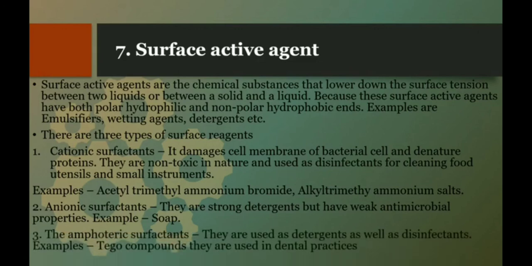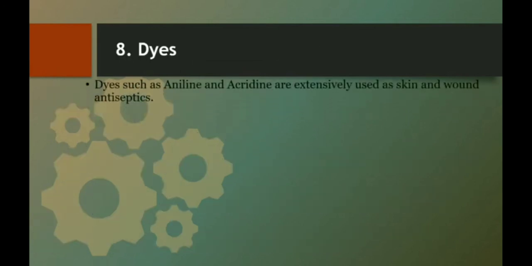And the third one is amphoteric surfactants. They are used as detergents as well as disinfectants. Example: Tego compounds that are used in dental practices. So these are used as detergents as well as disinfectants. And the eighth one is dyes. Dyes such as aniline and acridine are extensively used as skin and wound antiseptics.